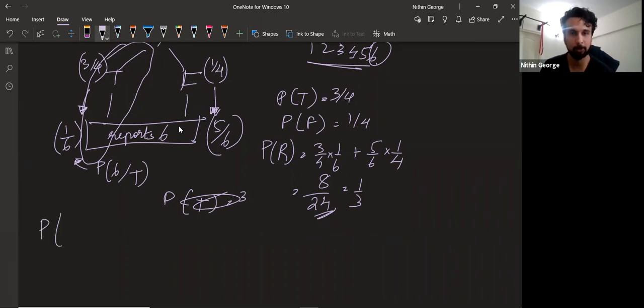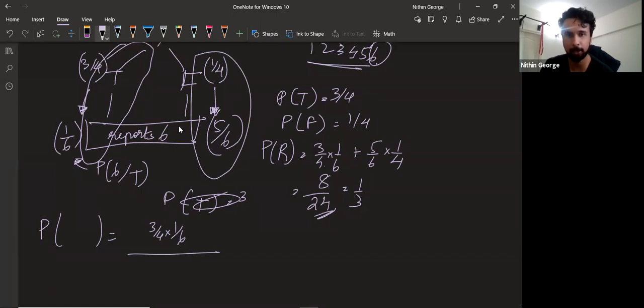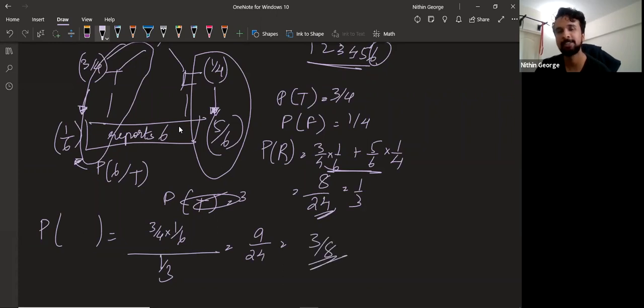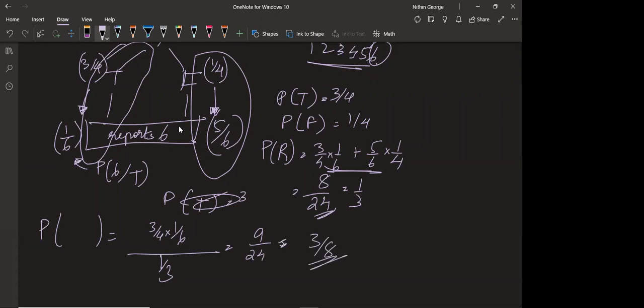So the base probability I'm looking for is 3 by 4 into 1 by 6, which is this branch, divided by this branch plus this branch. That is what I got here, P of R, which is 1 by 3. What does this become? 9 by 24. Yeah, it's 3 by 8. I'm so sorry. Yes, it's 3 by 8 only. Okay, you're getting 3 by 8.